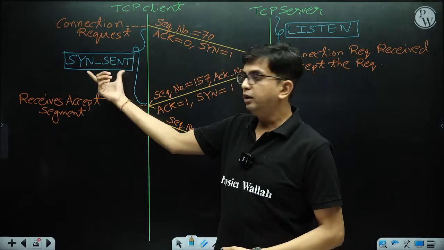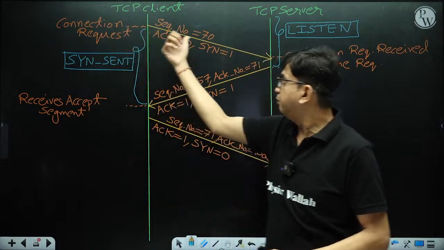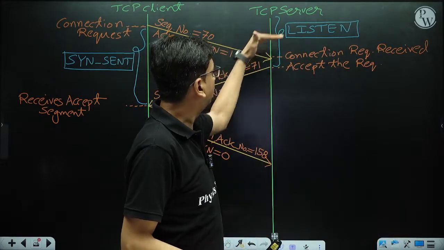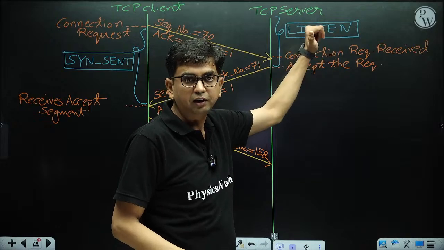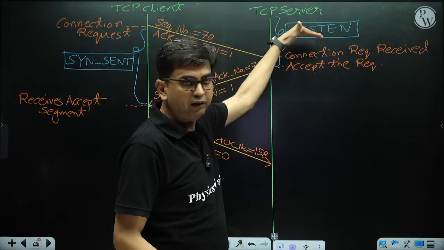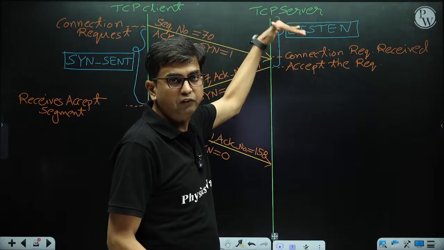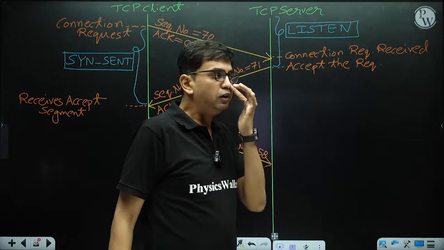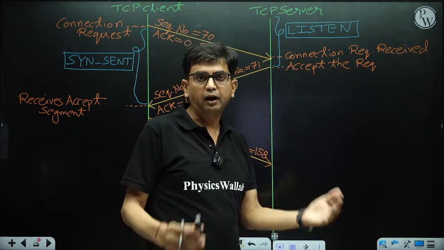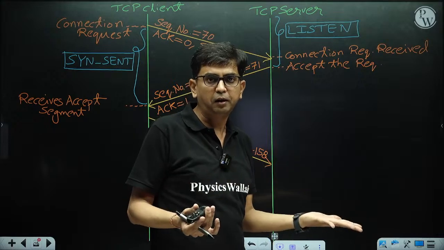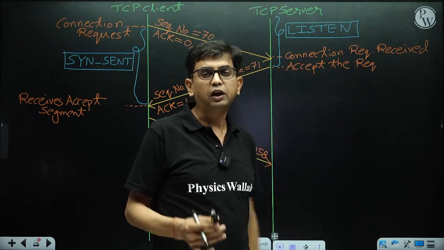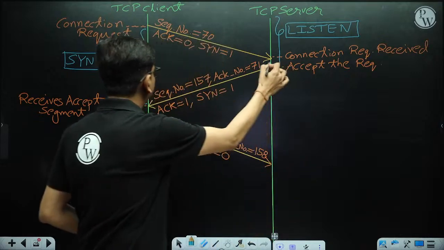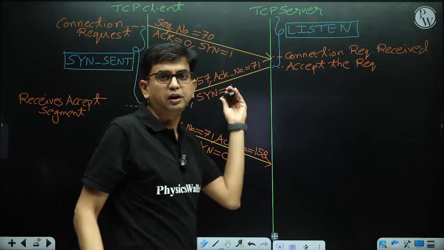Now when the client is in sync send, it makes the connection request, and the request is received by the server in the listen state. Then what will the server do? The server checks whether it is able to accept this request. If it is able to accept, then it sends the accept message, sync plus acknowledgement.